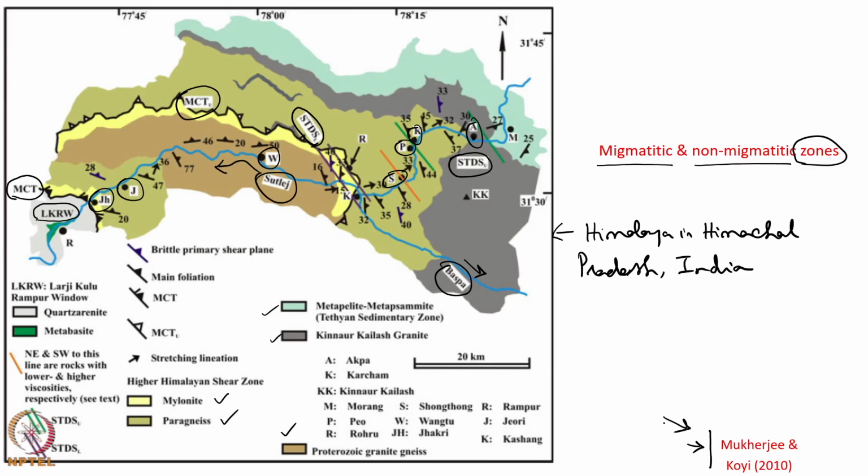A fieldwork by these authors led to the finding that this domain of the Himalayan rocks is dominantly non-migmatic.